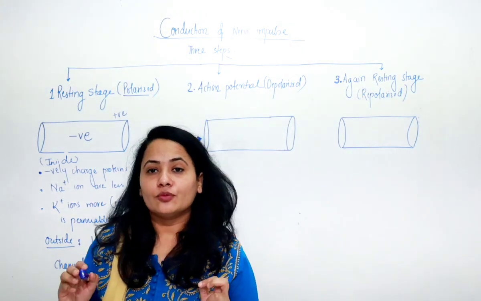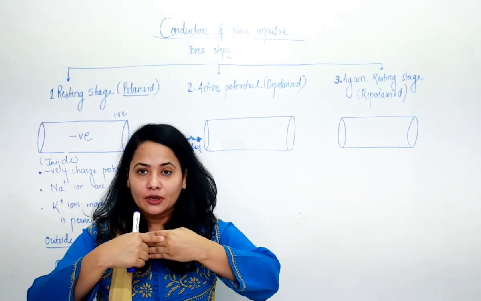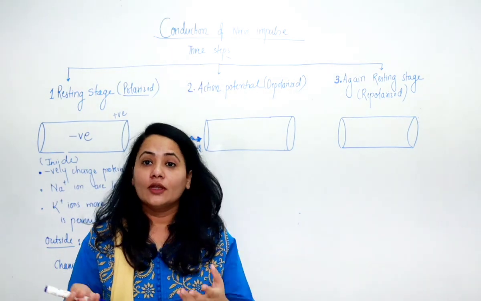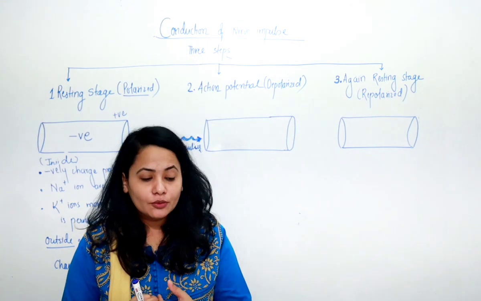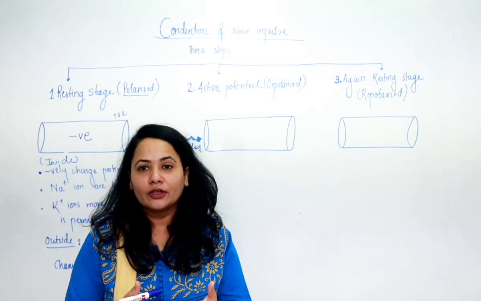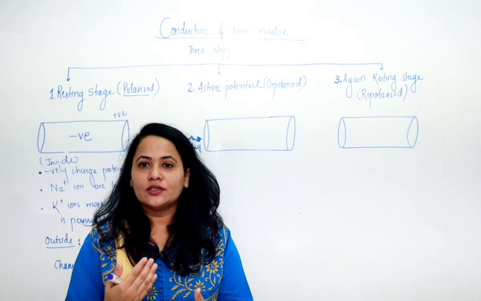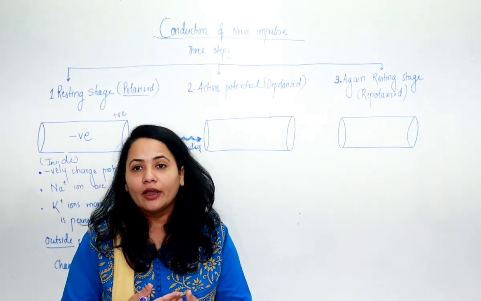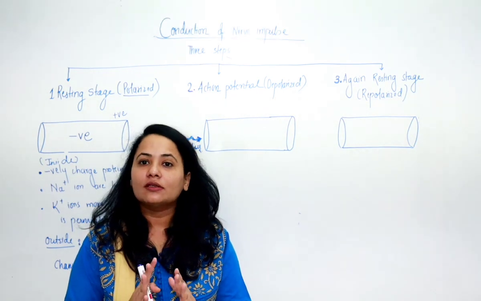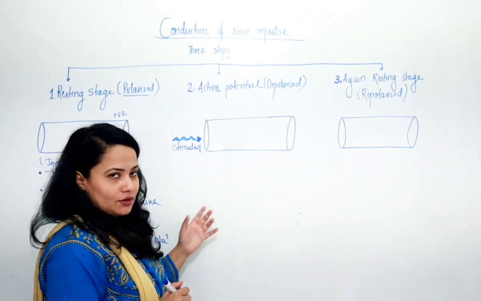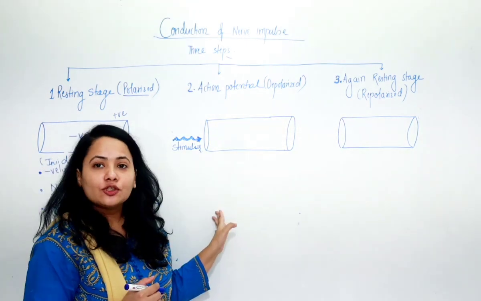Now what do you mean by action potential? Let's say this hand is at rest right now, but I am applying a stimulus. Stimulus, any external factor. Stimulus can be internal as well. What do you mean by internal stimulus? Internal stimulus, जैसे कि फीवर होता है, पेन होता है, वो अंदर से स्टिम्युलस देता है, जबकि बाहर का स्टिम्युलस होता है जैसे कि टेम्परेचर होती है, लाइट होता है. Everything that triggers your neuron, that activates your neuron, is known as a stimulus. So let's say the second step of the conduction of nerve impulse is known as action potential.